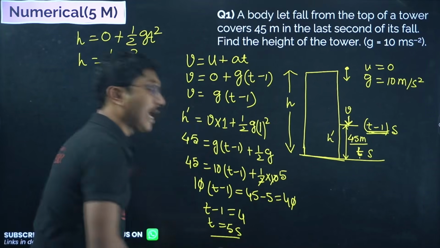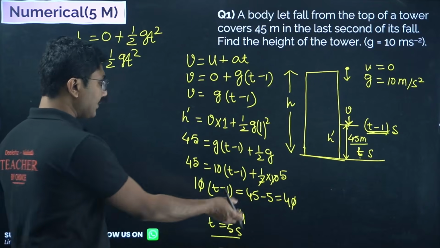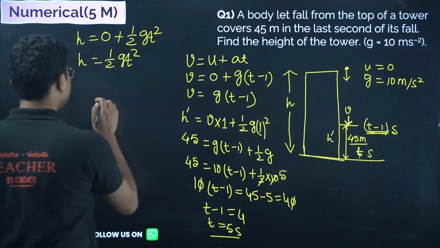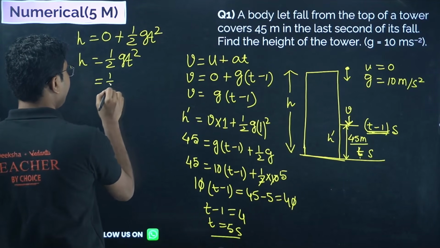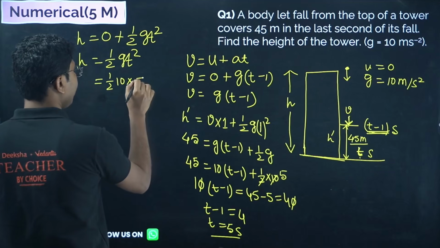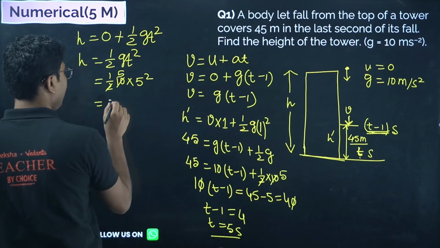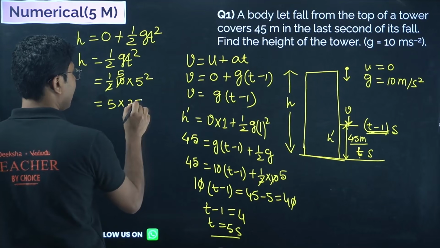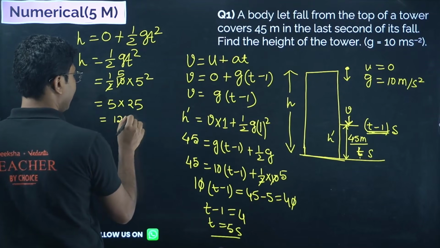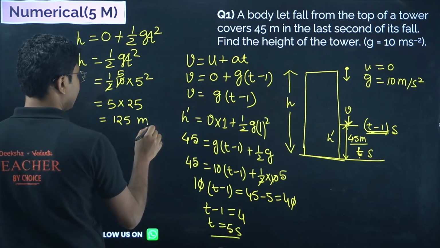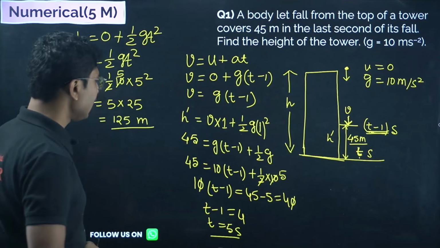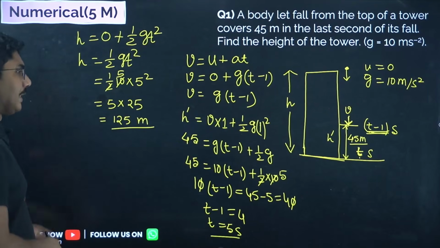The total time of fall is 5 seconds. Now we just need to take this 5 seconds and put it in this equation. So half into 10 into 5 square, that is 5 into 25, that is 125 meters. So the height of the tower is 125 meters. Okay,